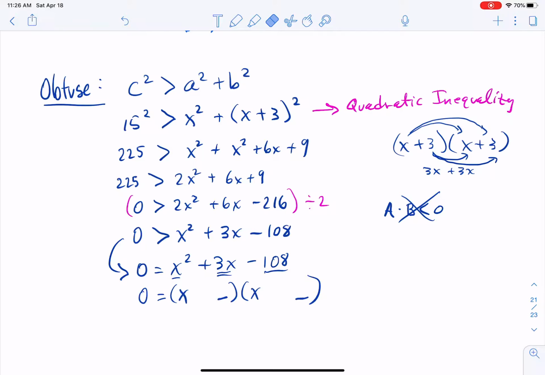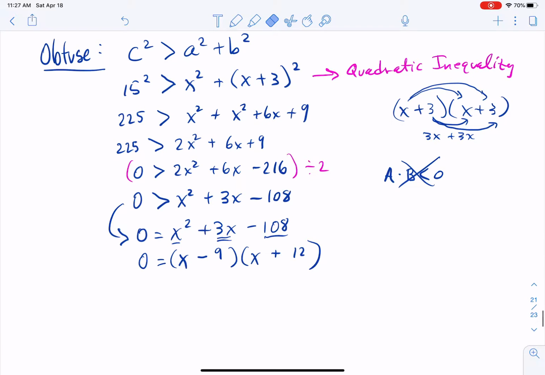I think we've got a 9 and a 12, because 9 times 12 is 108, and if I subtract these, I would get 3. I need my 3 to be positive, which means the 12 has to be positive and the 9 has to be negative. There we go. We have successfully factored this, but that's not done yet. We still need to get our values of x. If x minus 9 equals 0, then x equals 9. If x plus 12 equals 0, then x equals negative 12.